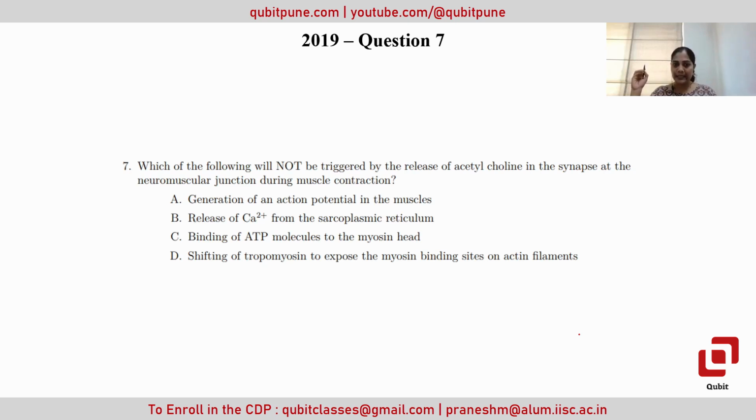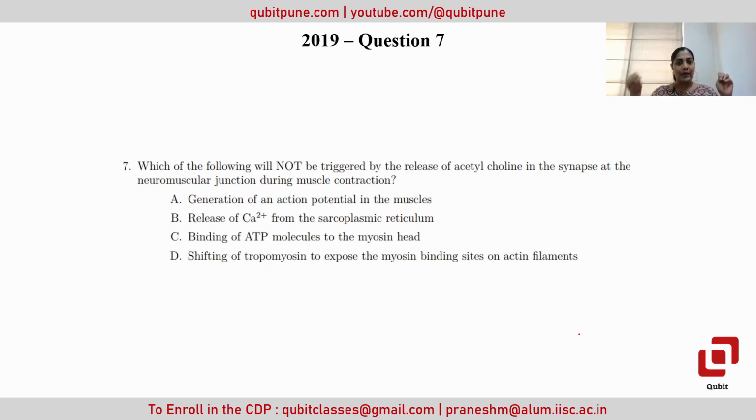Second, release of Ca2+, that is calcium ions, from the sarcoplasmic reticulum. Yes, that is another very important action for the activation of neuromuscular junction contraction. Then how will the action take place? Calcium ions are very essential for this activity. Option D, shifting of tropomyosin to expose the myosin head site of the actin filament, is the correct one. Then only the sliding action will take place.